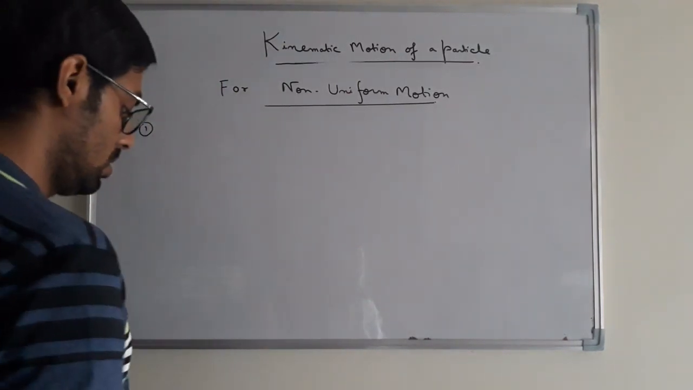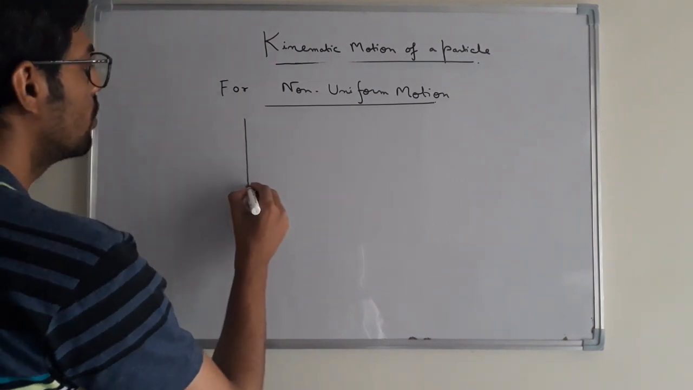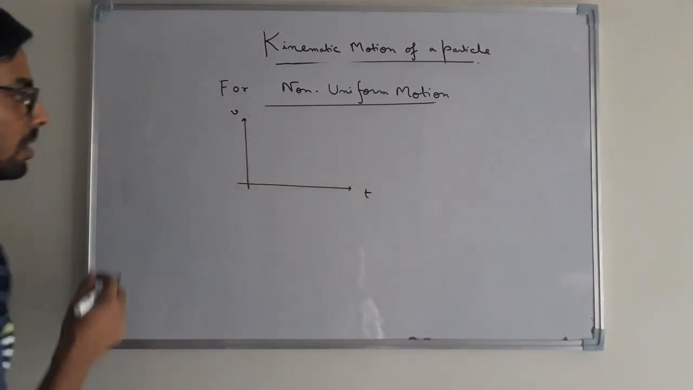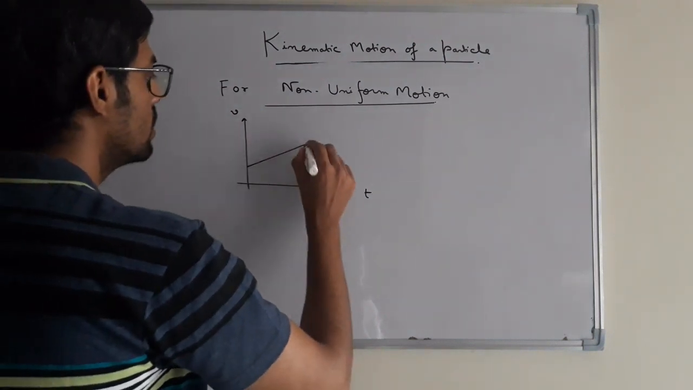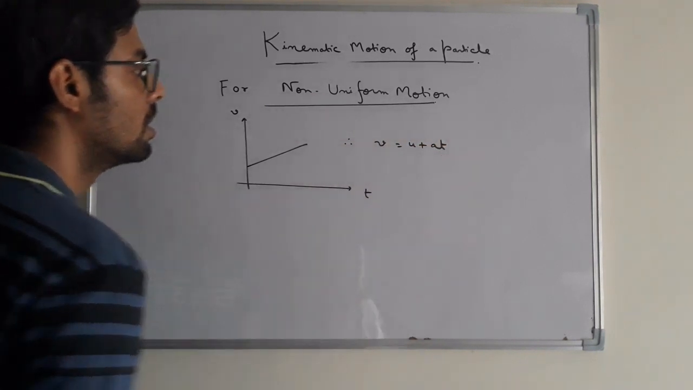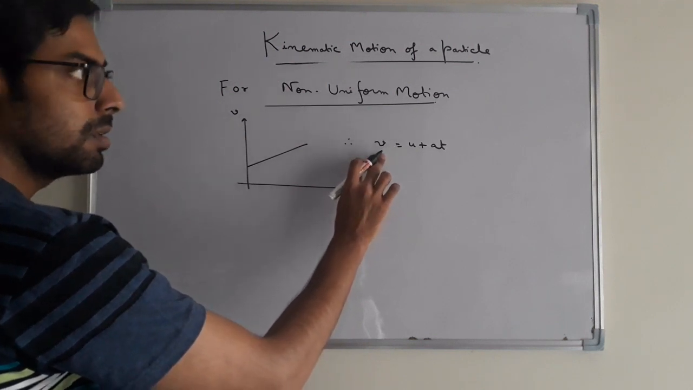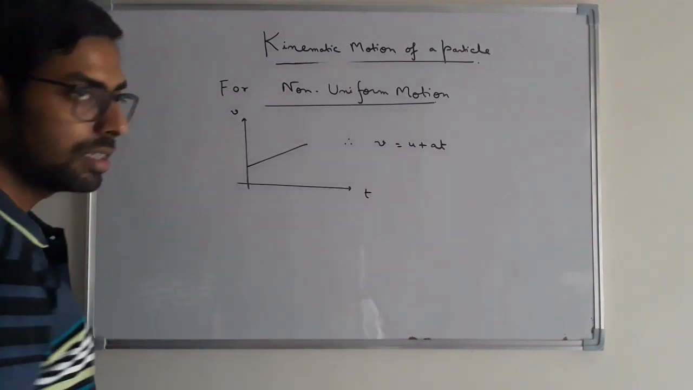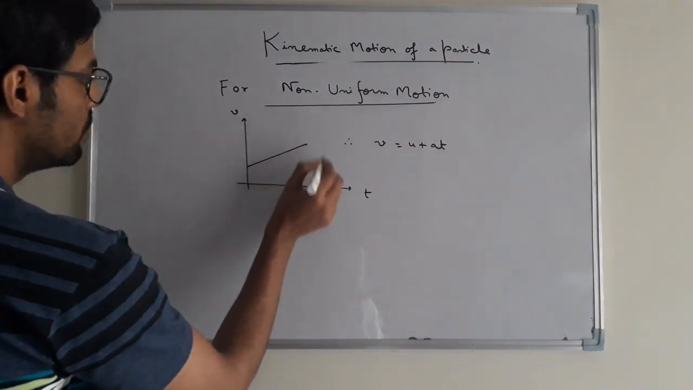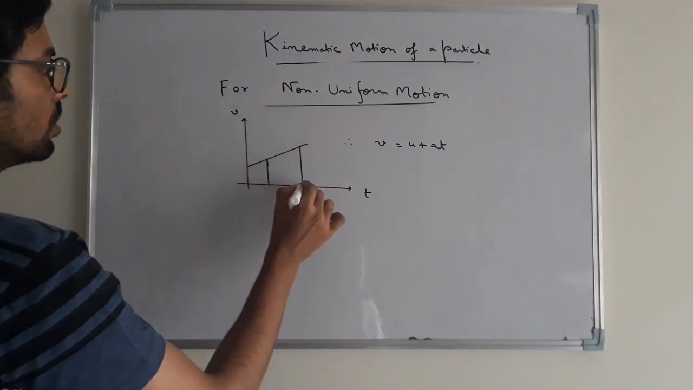Suppose we have the V-T curve. What will be the V-T curve in this case for non-uniform motion? This V-T curve will follow the trend like this. So it will be V equal to u plus at, where V is the magnitude of the final velocity of the particle after time t, u is the initial velocity of the particle, and a is the acceleration of the moving particle. So from this graphical plot, suppose we have two time intervals t1 and t2.